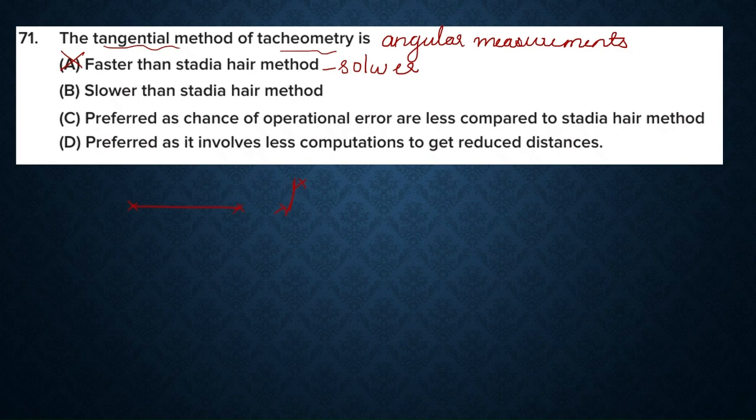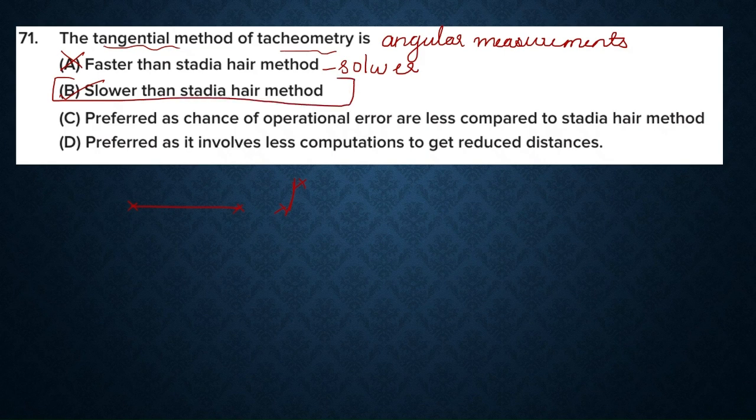Next option is slower than Stadia-Hare method. That is correct. This method involves two vertical angle measurements for computing heights and distances trigonometrically, and it is more time consuming than Stadia-Hare method. So option B is our answer.